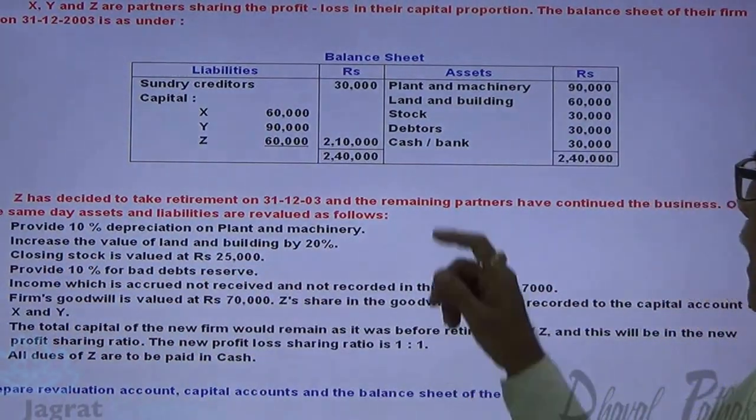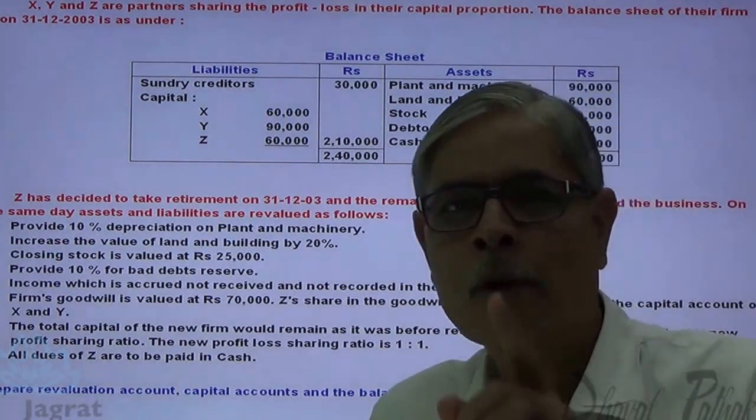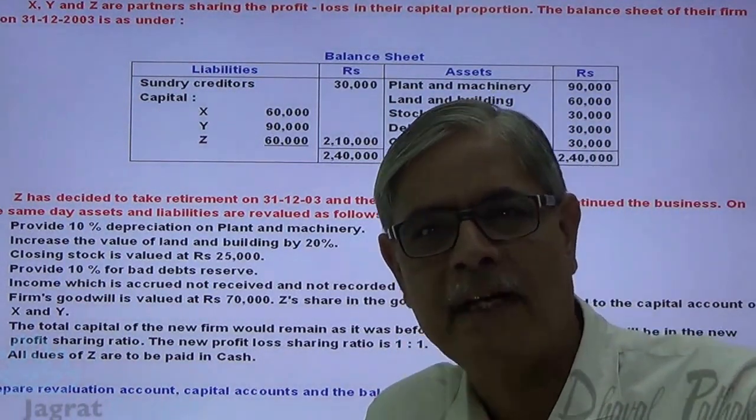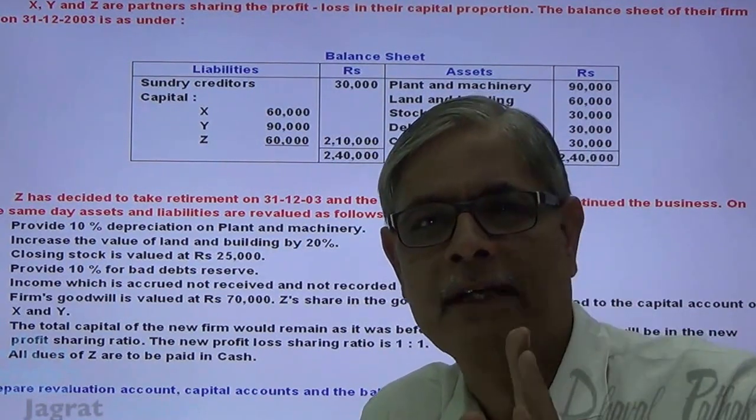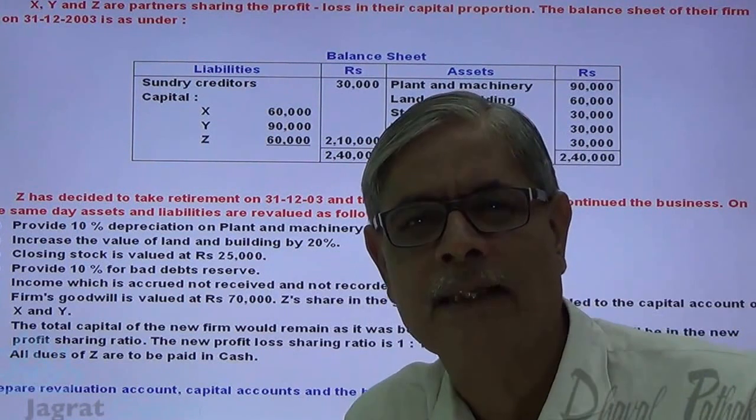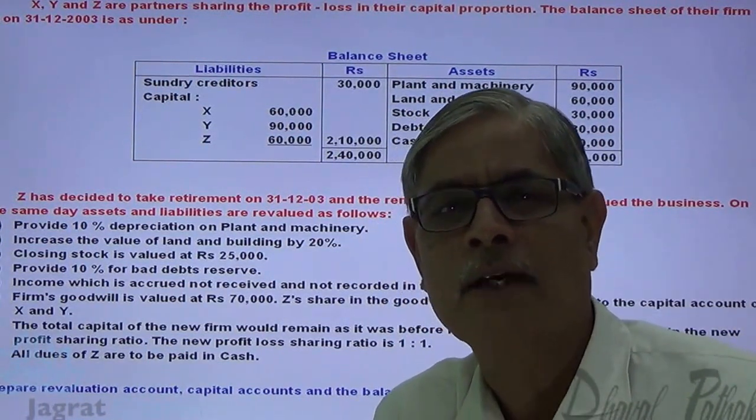Closing stock is valued at 25,000, stock is 30,000. Book value 30,000, valuation made 25,000. 5,000 decline in value of stock, debited to revaluation account. Stock gets reported at 25,000 on the face of the balance sheet, that's on the asset side.